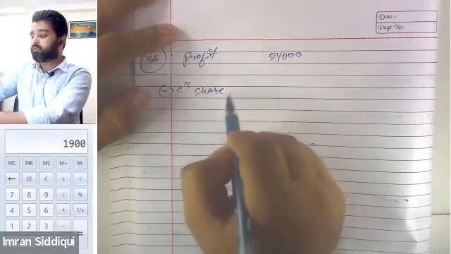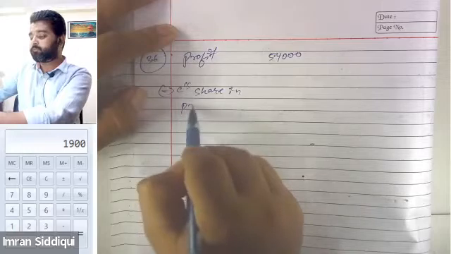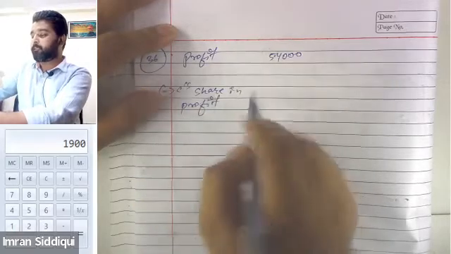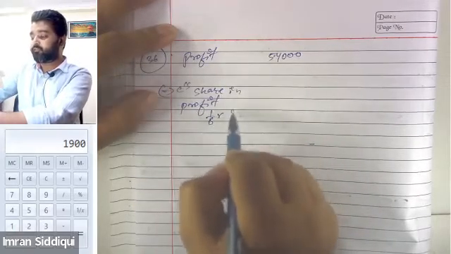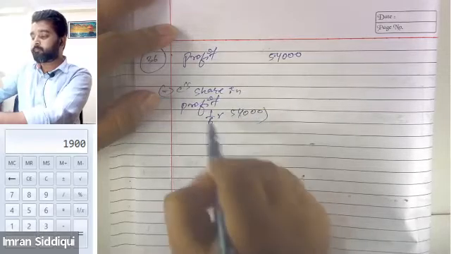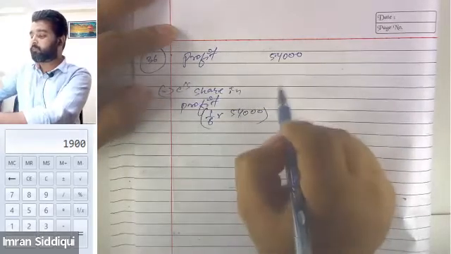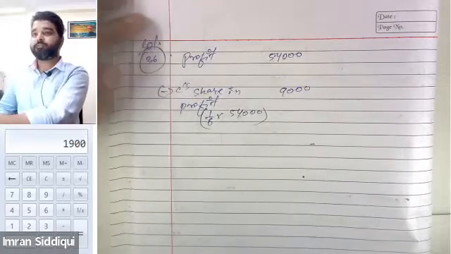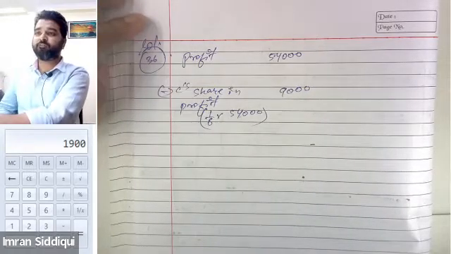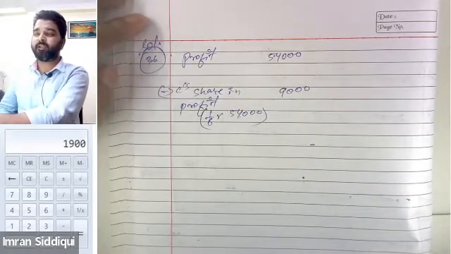C's share in profit will be how much, guys? It will be 1/6 of the profit, right? So 1/6 of 54,000 is how much? Tell me. It is only 9,000, isn't it? 1/6 of the 54,000 will be 9,000. Am I correct?